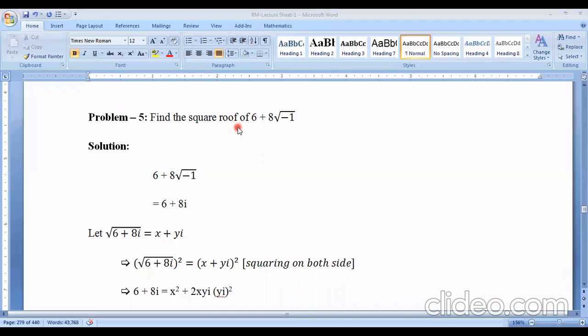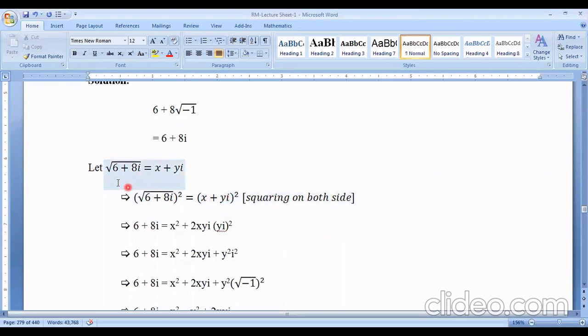Now find the square root of 6 plus 8 root over minus 1. Root over minus 1 is actually the unit imaginary number, and this equals i, because i square equals minus 1. So 6 plus 8 root over minus 1 can be written as 6 plus 8i. So let us consider the square root of this. The square root of this equals x plus iy. This is a complex number. Remember it: real part and imaginary part.